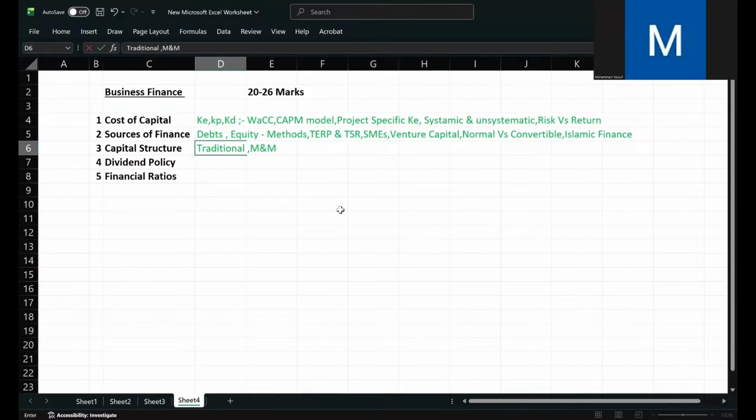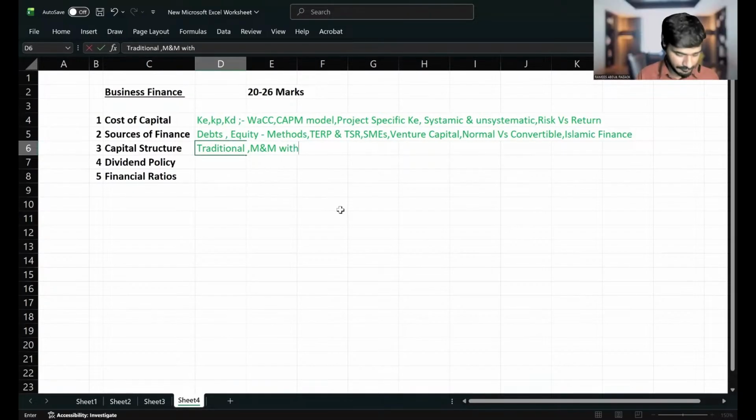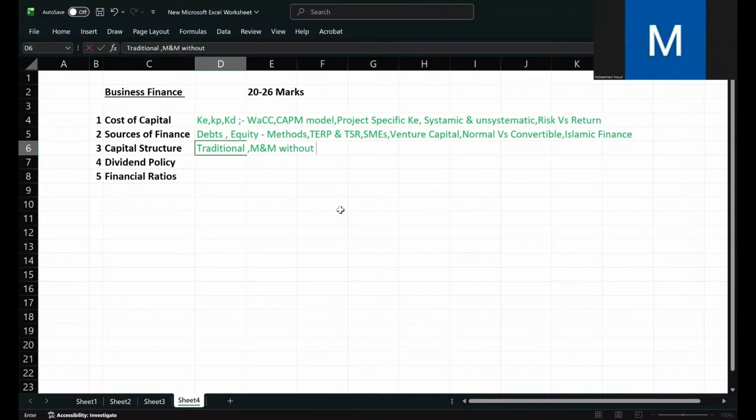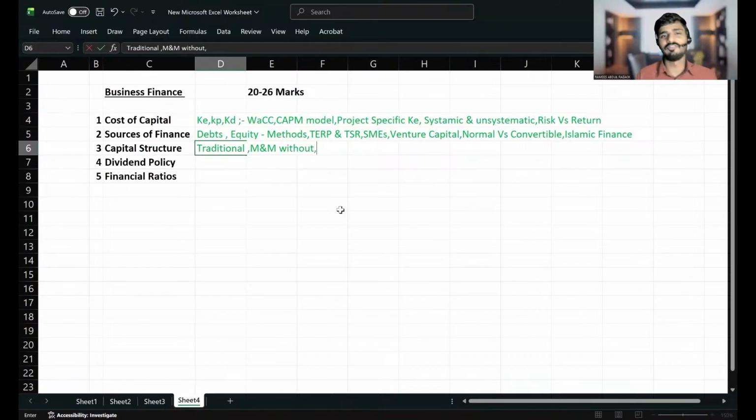Modigliani and Miller theory, 1958. Oh, very good, Yusuf, you are more accurate than everyone. It came in 1958. Later, after a few years, M&M theory without tax was first introduced. Then after a few years, they introduced the impact of tax: Modigliani and Miller theory with tax.